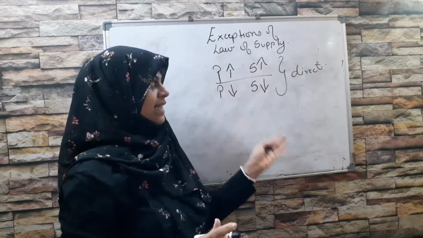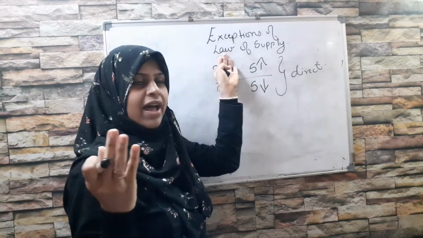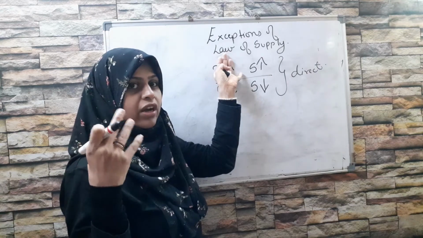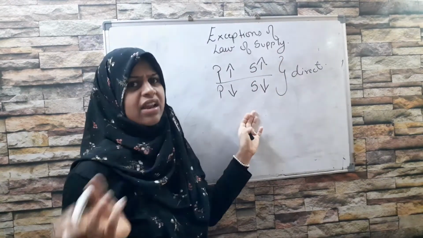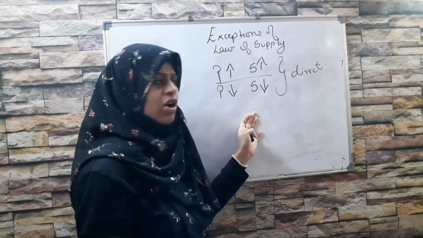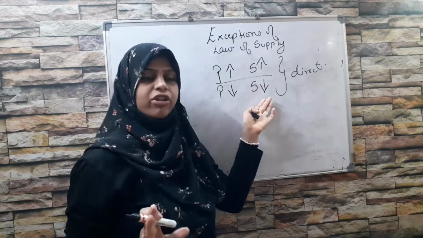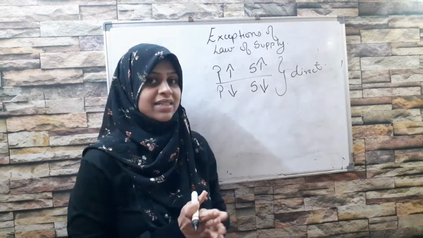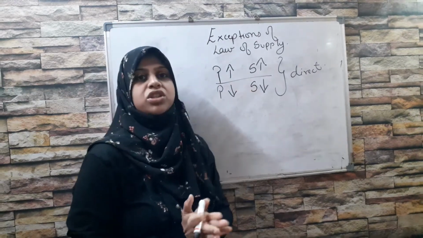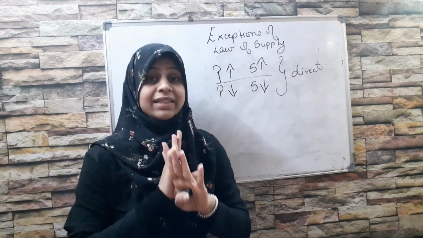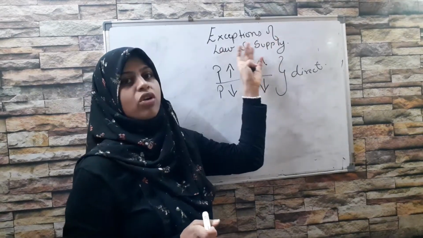Price and supply exhibit a direct relationship because when price is high, the seller has a motive of gaining more profit and he's supplying more. When the price falls, the seller would not like to incur losses, would not like to sell off his articles at a lower price, so his supply will also fall. But there is a list of things on which this particular law of supply doesn't hold true. They are the exceptions of law of supply.